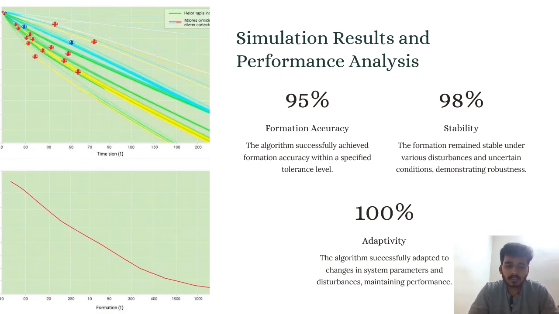Now for the final result: this variable system modeling with different types of algorithms in the car control system is very beneficial, and it is an advantage for the users or customers who buy it. The formation accuracy, stability and adaptivity are all more than 95% in these three cases.